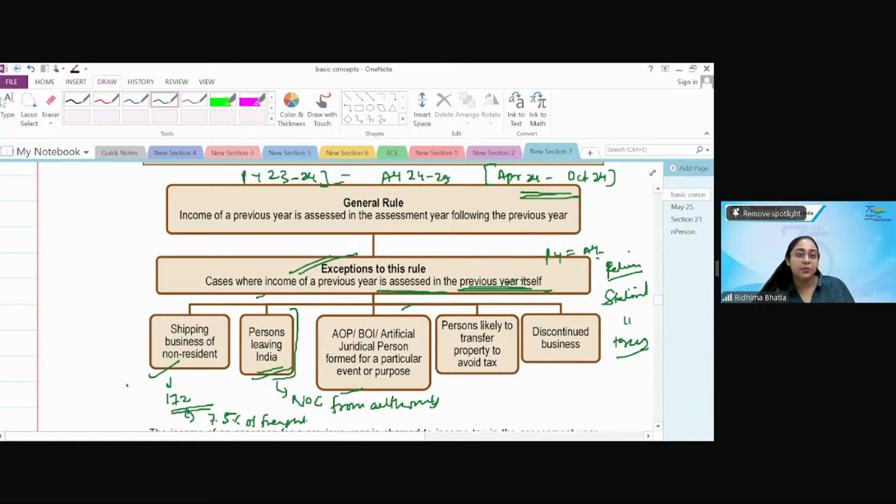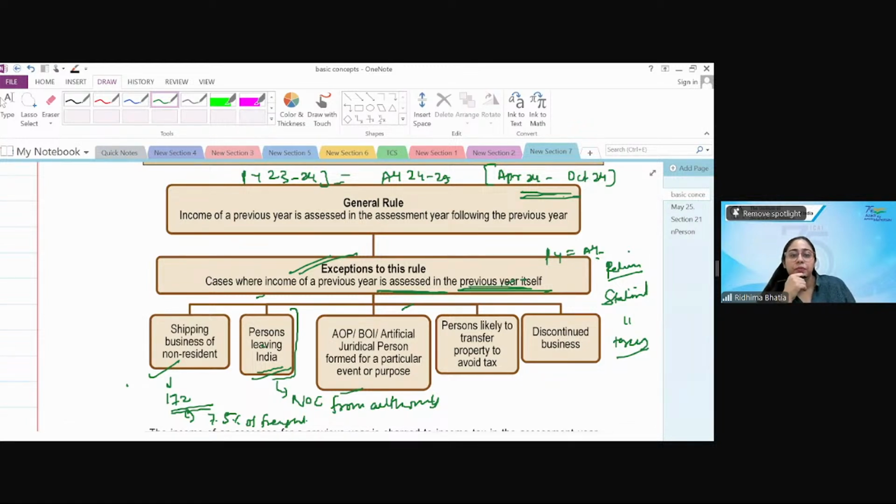Because he has earned 6 months of income, right? And he is leaving India for good. His assignment is over, and now he's leaving India for good. Now, technically, all the income tax return forms and all the procedure opens only in the next year, right? When the assessment year will begin, then only he would be able to file. But now he's leaving India today.